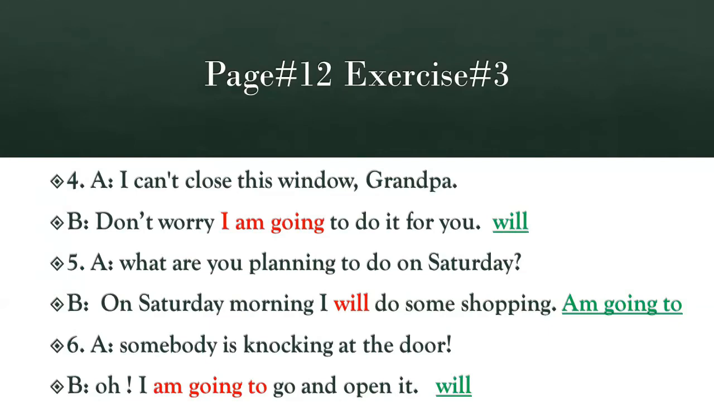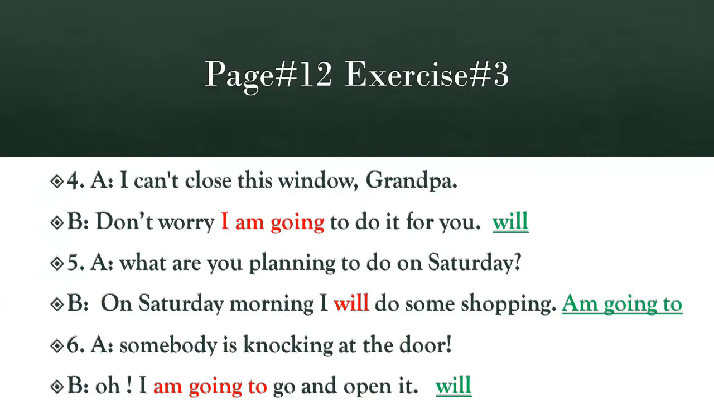Number 4. A. I can't close this window, Grandpa. B. Don't worry, I'm going to do it for you. In this dialogue, A is asking for help from Grandpa, and Grandpa is saying that he is going to close the window for him. But this is a decision that is taken at the time of speaking. Going to is incorrect. We are going to say, don't worry, I will do it for you.